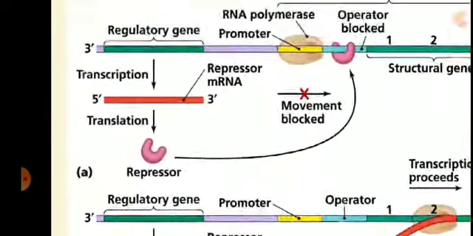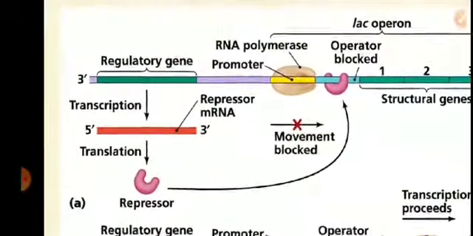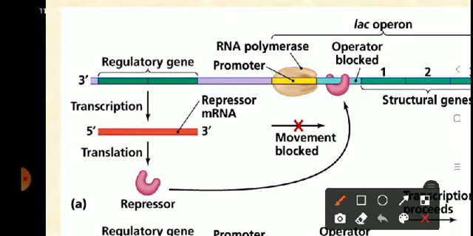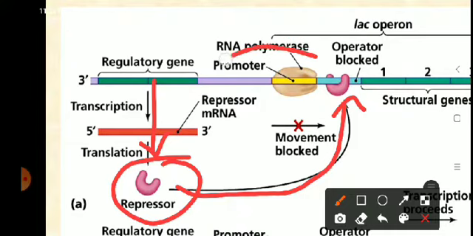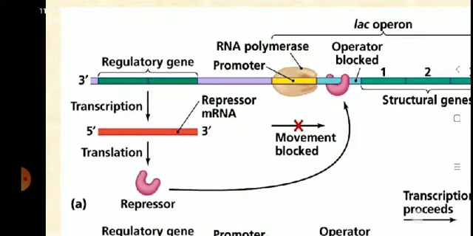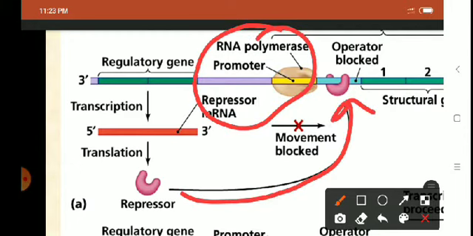Okay, so look at this diagram. The regulator gene after transcription and translation produces a repressor protein. It is active repressor. Active repressor, what happens? It goes and binds to the operator because it has affinity for operator. So it binds the operator. Because of that binding, the RNA polymerase which is bound to the promoter gene cannot move forward. Because the repressor has blocked the operator gene, RNA polymerase cannot move forward.